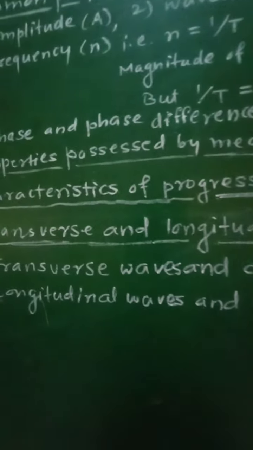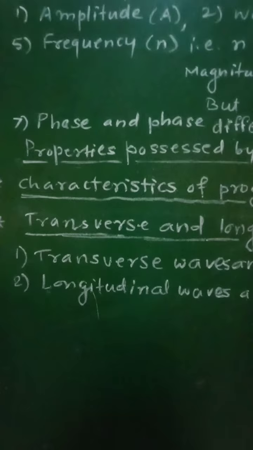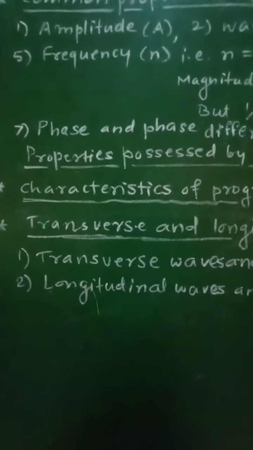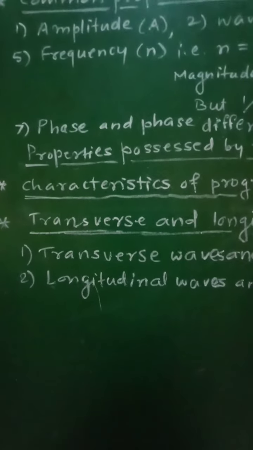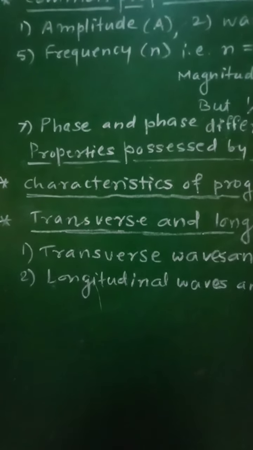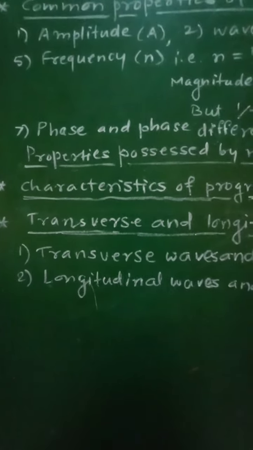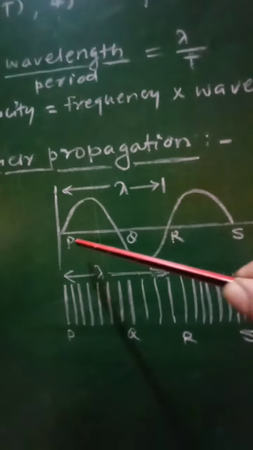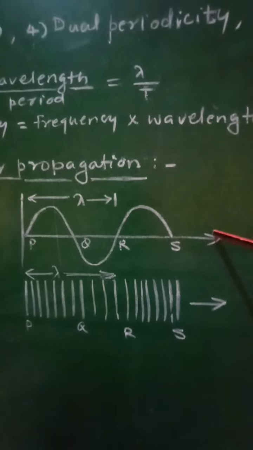What are transverse waves? The waves in which the particles of the medium vibrate in a direction perpendicular to the direction of propagation of the waves are called transverse waves, and diagrammatically transverse waves will be shown like this. In this case, the wave will be traveling from left to right in this direction.